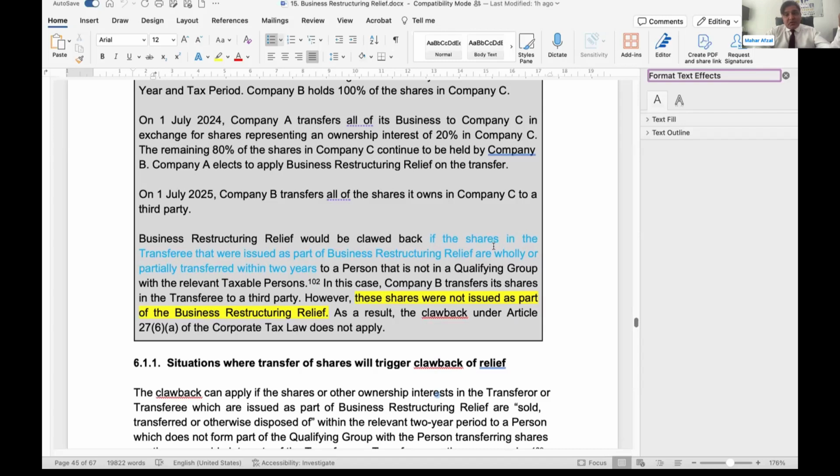These shares were not issued to a qualifying person. In this case, B transferred its shares in the transferee to a third party. B transferred, not A. B was already holding this share before the transfer. So these shares were not issued as a result of the business restructuring relief, so clawback will not be triggered.